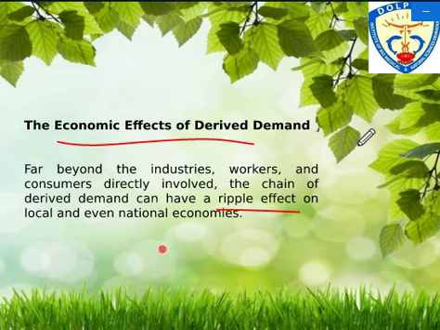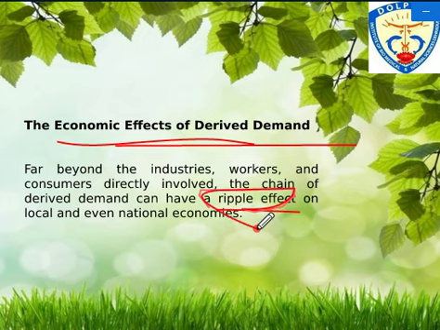As I told you, it means what is the impact on either the local economy or the national economy, what the impact of derived demand will be. So as I told you, the effect will be the ripple effect. The meaning of ripple effect you can easily understand. It is the result of some action. Whatever action you are taking, you will get some continuous result for that action. That is the simple meaning of ripple effect.